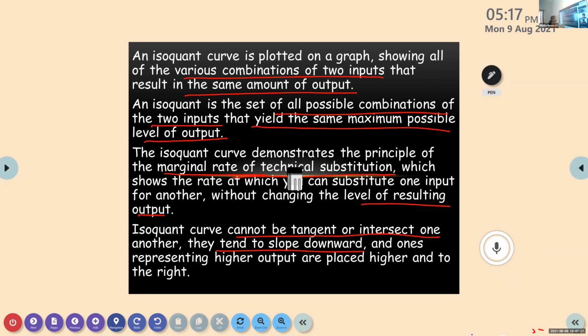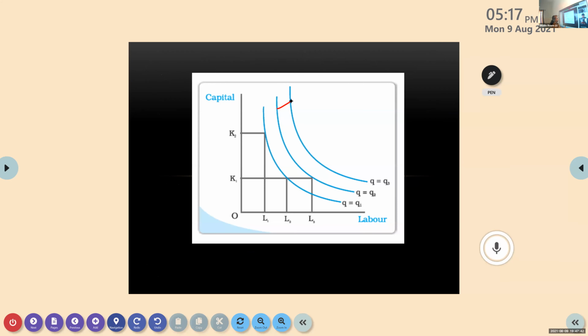And as you go to a higher isoquant, for example, this one, as you go to this particular isoquant, what does it mean? What you have learned in the higher indifference curve, the same will come for this also. This is 1, this is 2, this is 3. As you go to the second curve, what does it mean? Increase in output.